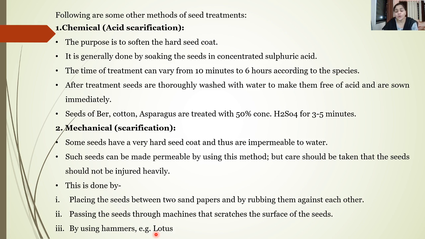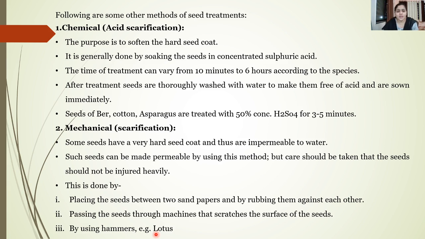So usually we know the outermost covering of the seed, which is called the seed coat, is very hard in nature. So due to this, the seeds are not able to germinate easily. To facilitate easy germination, the seeds can be soaked in acids so that the seed coat will get softened, and thus the seeds will be able to germinate easily.